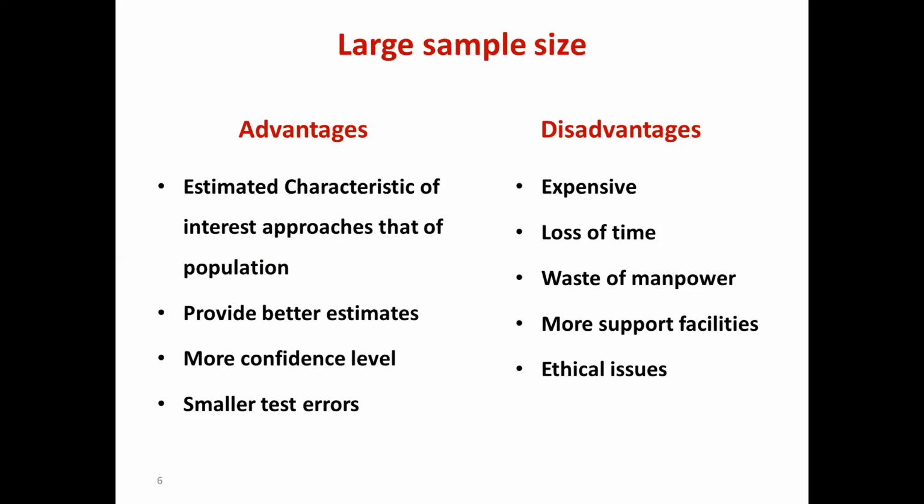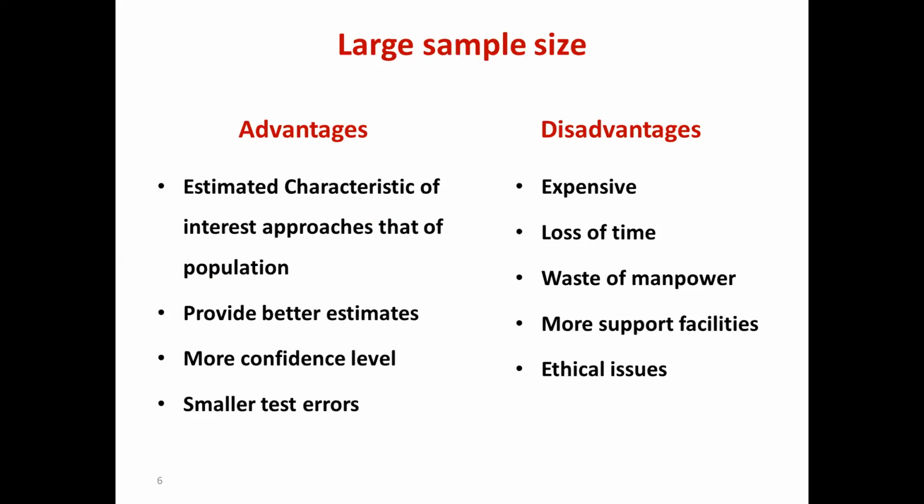I go to the statistician or to somebody, and they will say, this is too much of a sample size. You could have done it with very small numbers. Why did you do it with so large a sample size? This is a common question. On the other hand, if I do a study with a very small sample size, people come and say, oh, this very small sample size, the results are not generalizable. Okay, so you need to strike a balance between a large sample size and a small sample size.